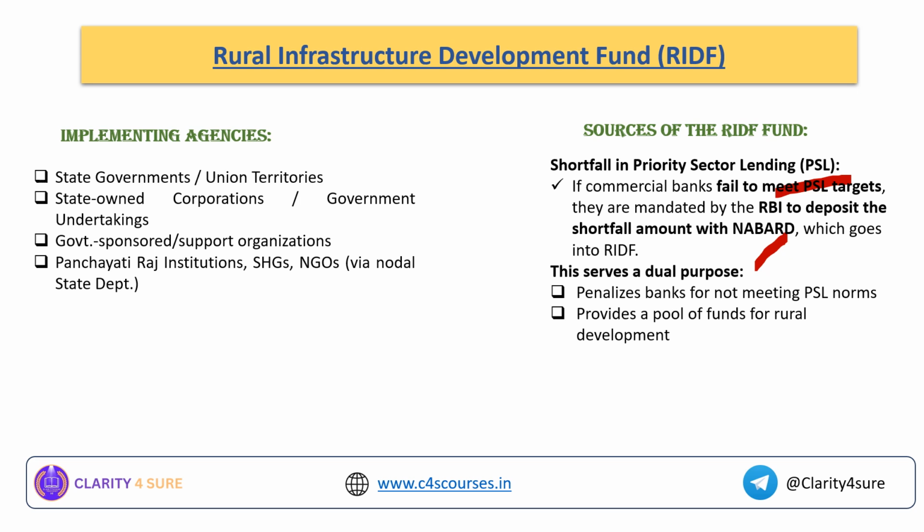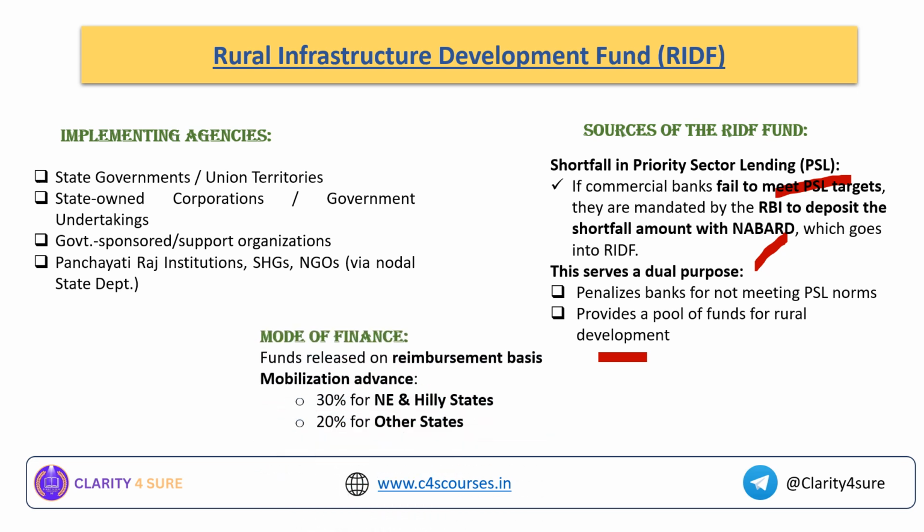If the bank fails to meet that particular priority sector lending target, the bank will be penalized for not meeting that PSL norm, because priority sector lending norms are very important, and the scheduled commercial banks should meet them. It also provides a pool of funds for rural development, because a separate allocation is not required; the fund from this priority sector lending can be pooled for the rural development process.